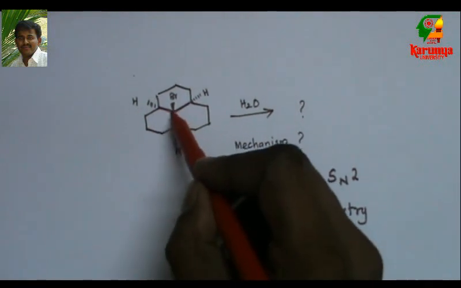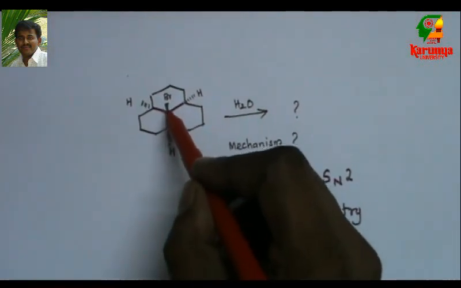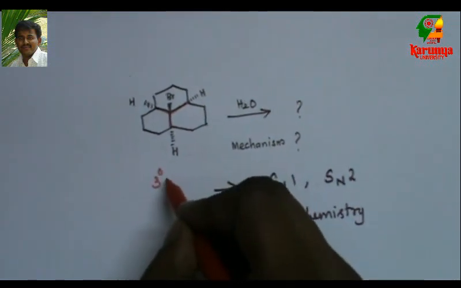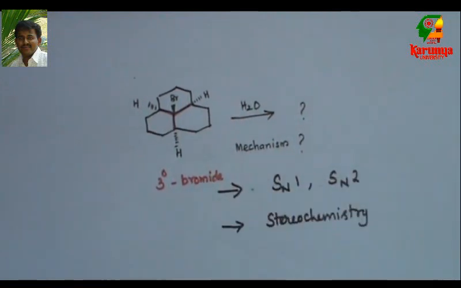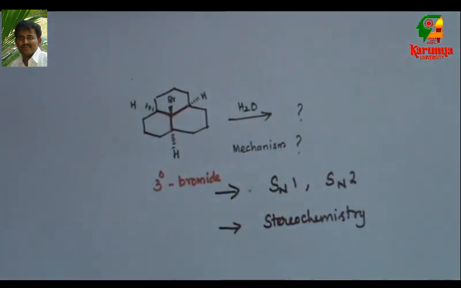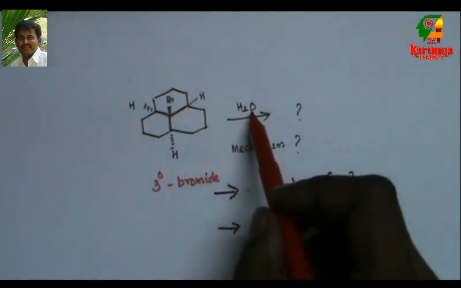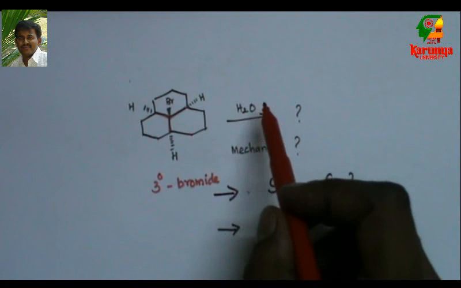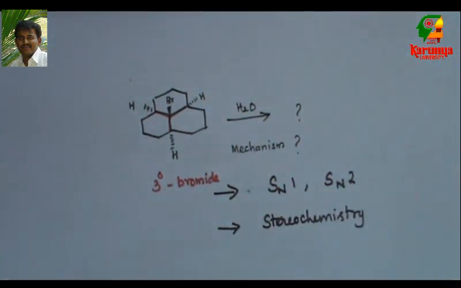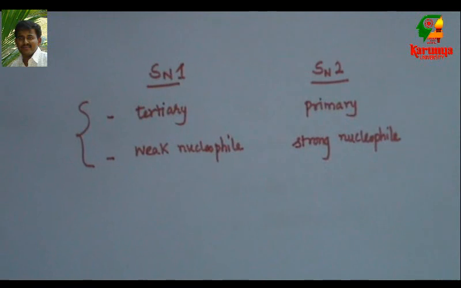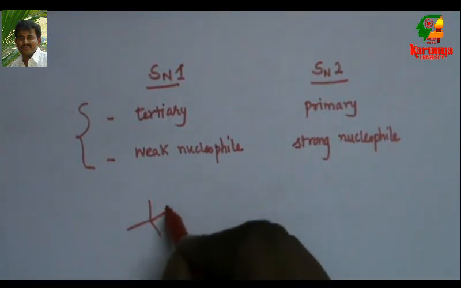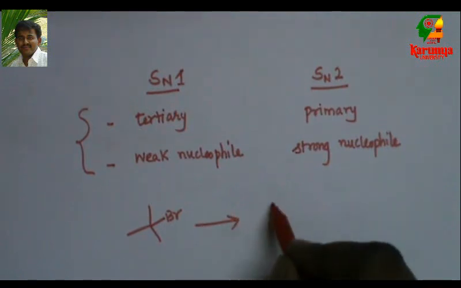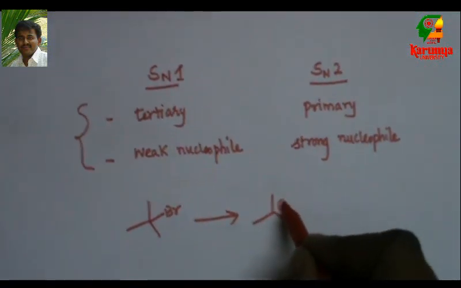Here, this alkyl halide is tertiary. So, it should undergo SN1. And the nucleophile is water, a very weak nucleophile. So, it should undergo SN1 mechanism only. You may know that SN1 mechanism goes through carbocation. That is, a compound like this forms carbocation.